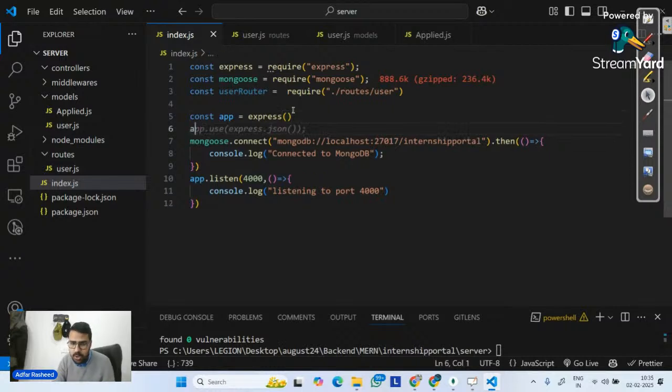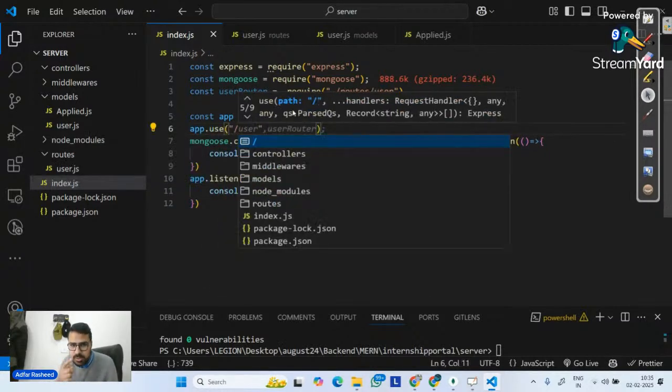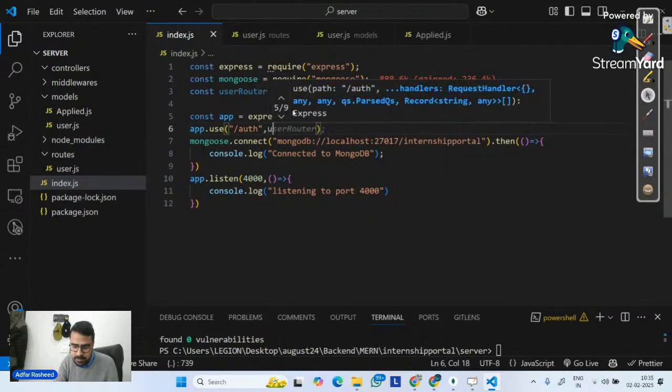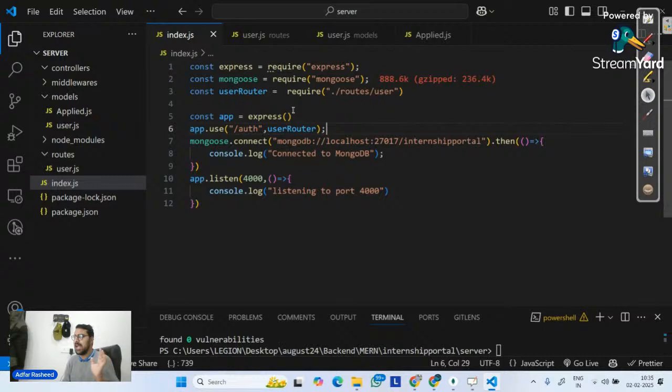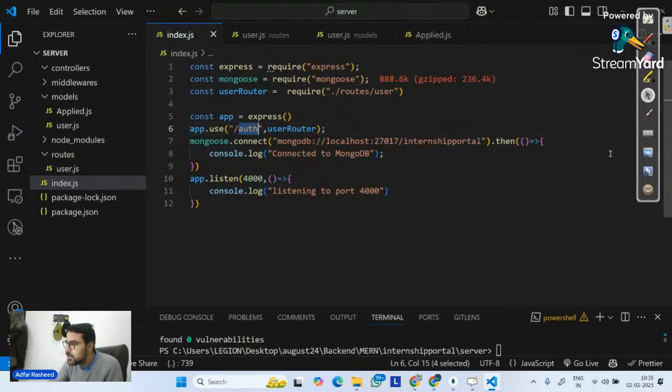So I will simply go tell it app.use. In this app.use, please use this user and auth on /auth, and then simply tell it to use user router. Am I clear? Which means whatever routes I will write over here, all of those routes will be actually listening to /auth. I hope this makes sense.